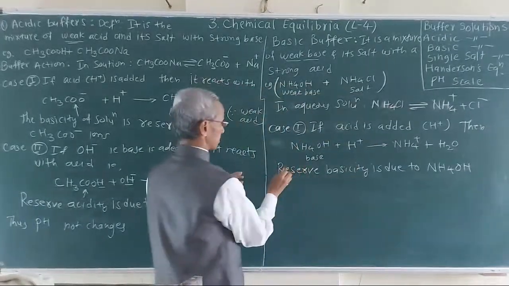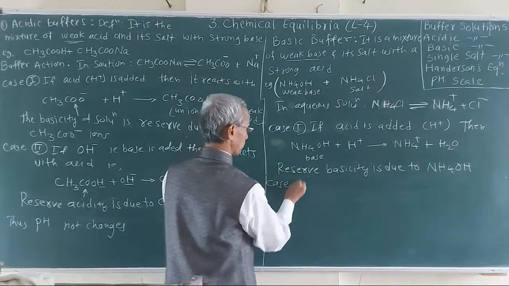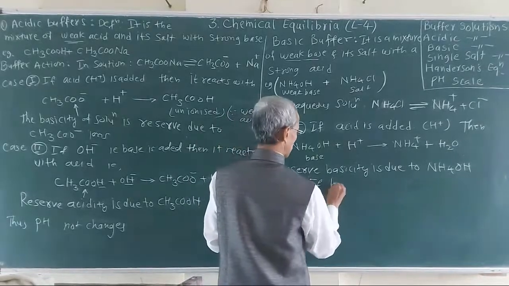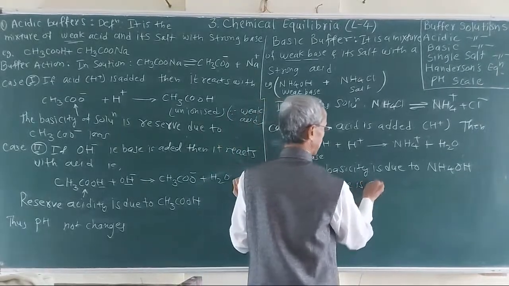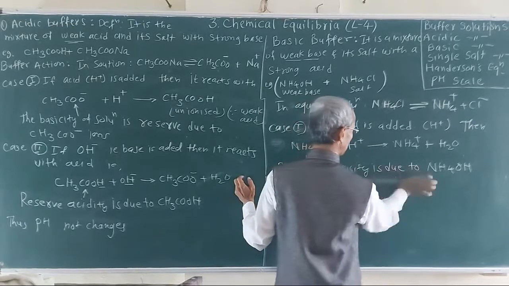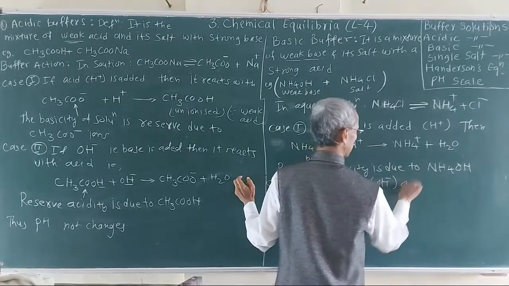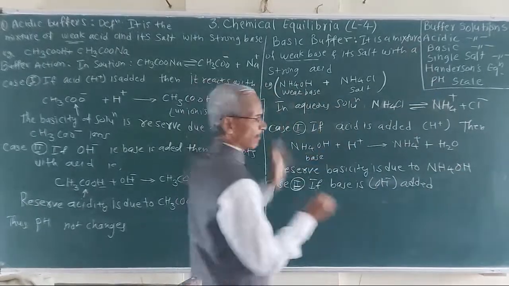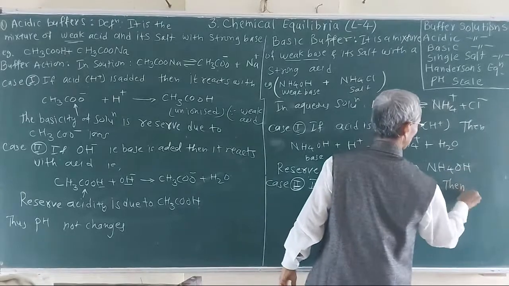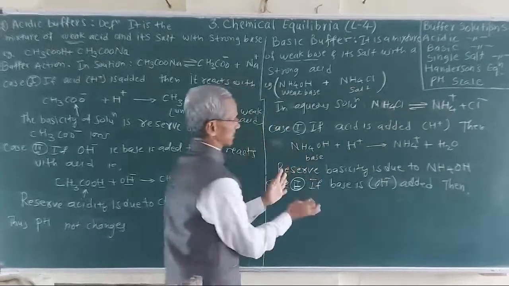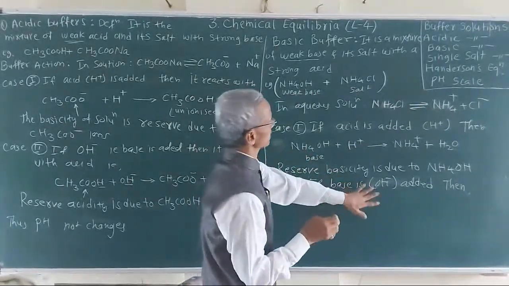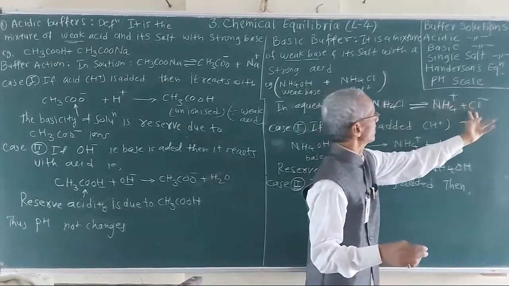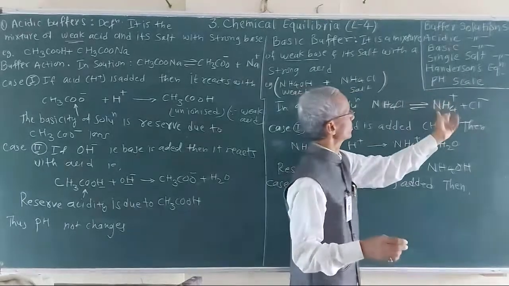Also consider one more case. If base is added, that is OH minus added, what happens? Because there are ammonium ions and Cl minus ions, this OH minus reacts with ammonium ions.